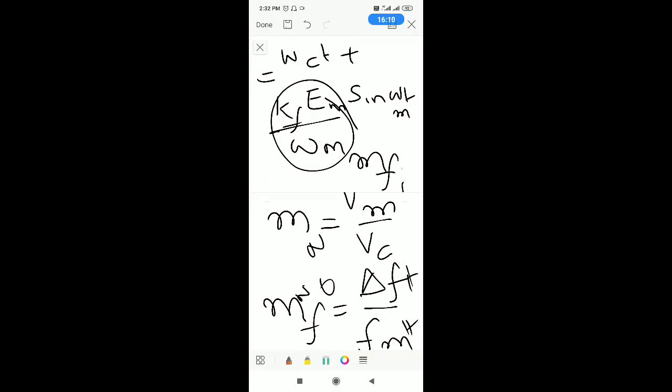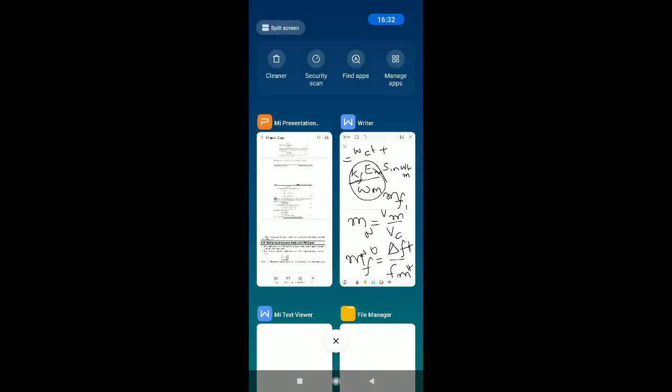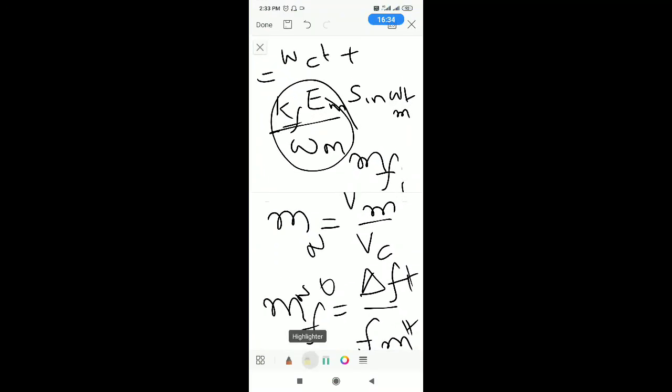What do you mean by frequency deviation? The frequency deviation indicates the amount the carrier frequency deviates from its original value when the message signal is modulated, the maximum amount and minimum amount. Their difference is frequency deviation.